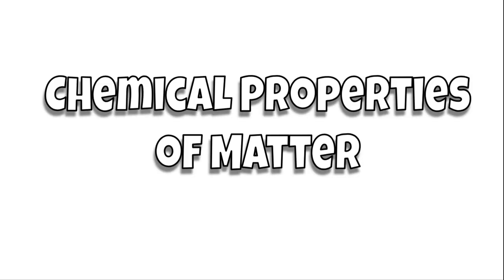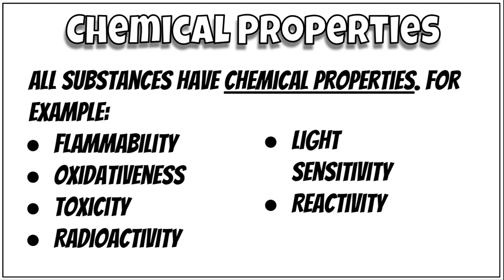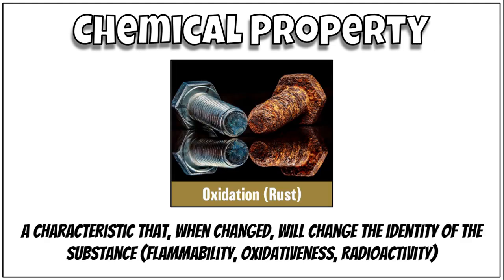Okay, on to chemical properties of matter. So, what are chemical properties? Well, all substances have chemical properties. For example, flammability, oxidativeness, toxicity, radioactivity, light sensitivity, reactivity. These are all chemical properties. So, what is a chemical property? Well, it's a characteristic that when you change it, will change the identity of the substance. So, flammability, oxidativeness, radioactivity, these are all examples of properties that if you change them in a substance, will change the actual substance.